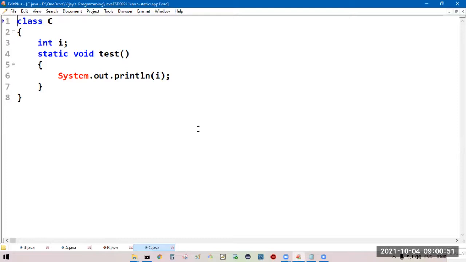See, here test is static. So inside the static method, we cannot access non-static members without a reference.